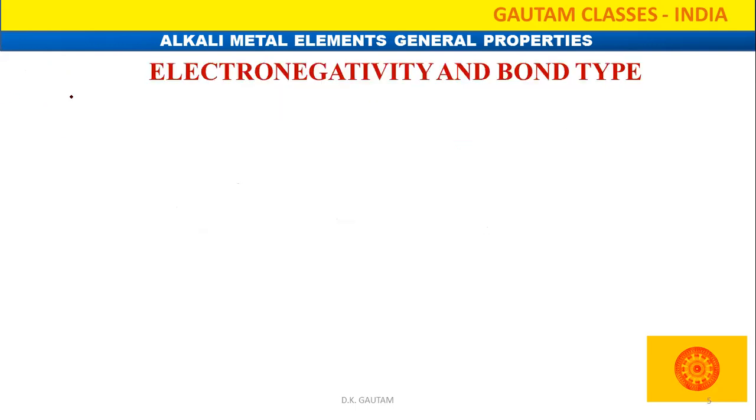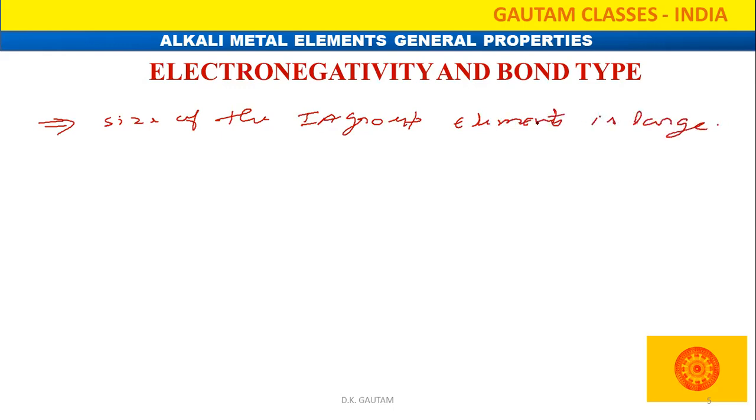Electronegativity and bond type. You know that the size of the first group A elements is large. So if the first group element size is large, what about the electropositive character? The electropositive character is higher.